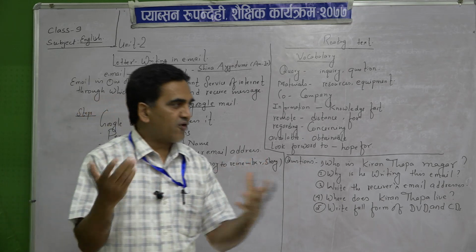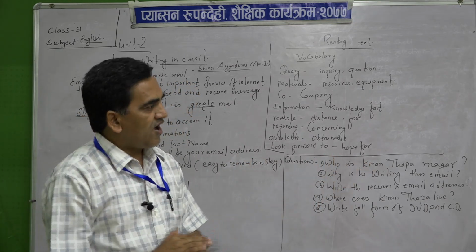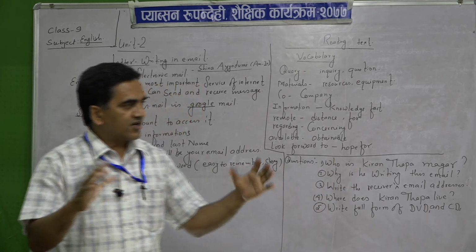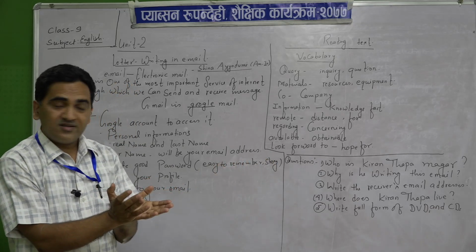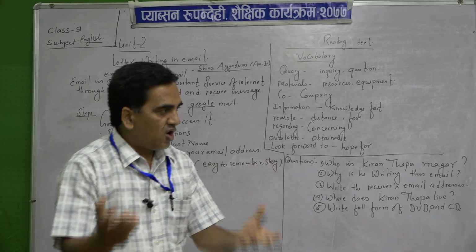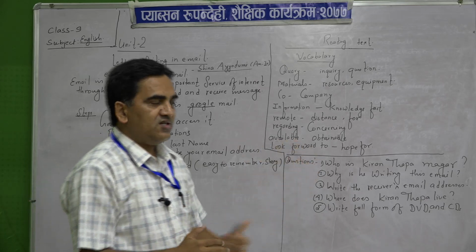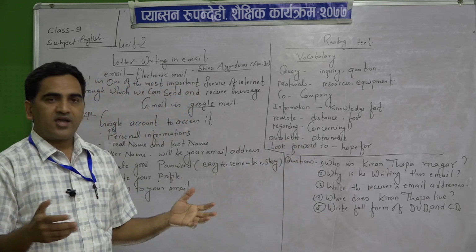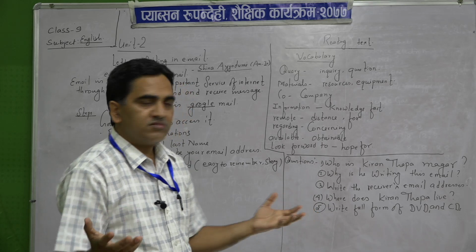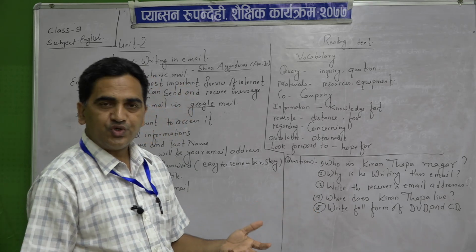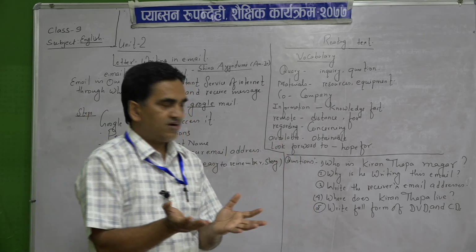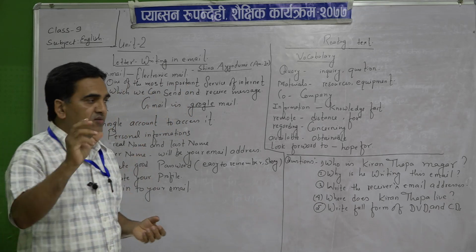Your senior brother, sister, even your father, if he is an educated person, can guide you how to make an email ID. Even your mother also, if she is educated and uses mobile internet, can help you in creating an email ID. All right. So try to make your email ID first.